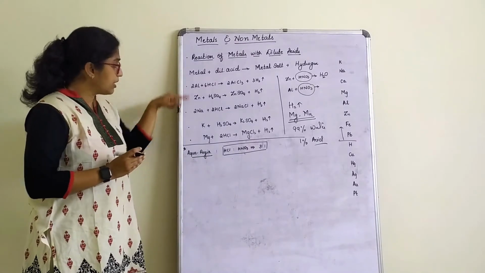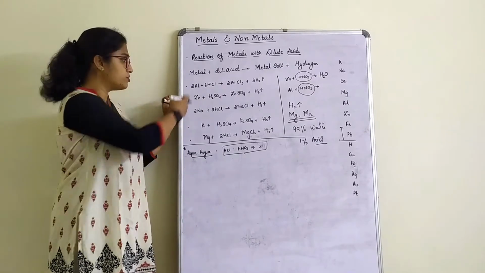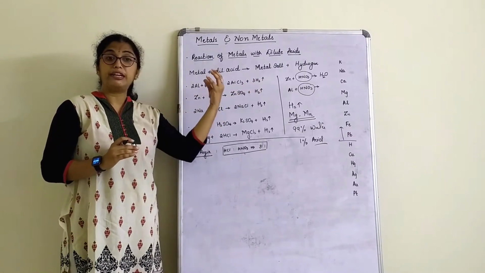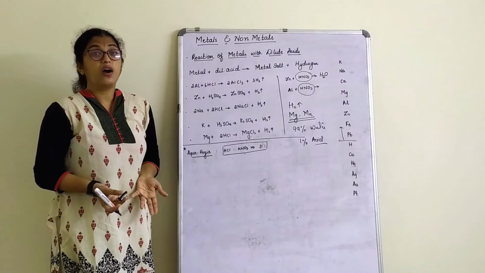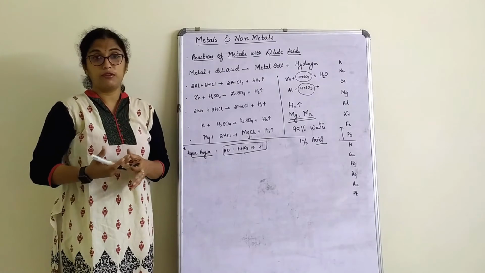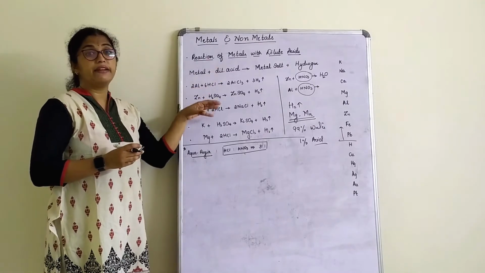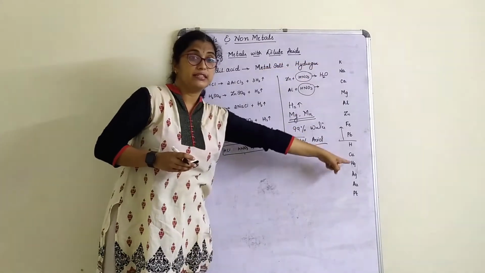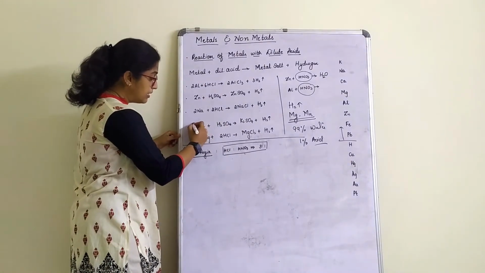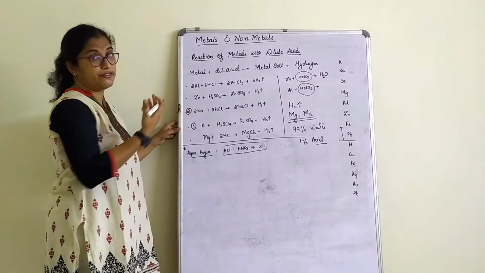Now in these reactions, if I have to rate which is very reactive and which is less reactive, of course all are reacting, but rating wise, which will provide more heat or which is more reactive than the next one, how will you come to know? When we perform the reactions in the lab, we might not get the ranking properly, right? Then how will we know? Reactivity series. So if I have to rate it, of course I will rate potassium first, then sodium.